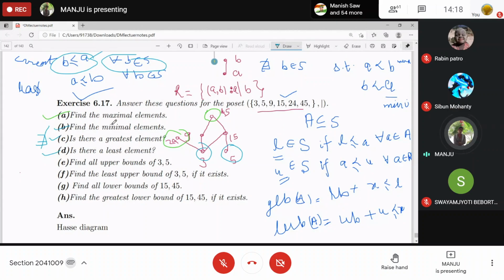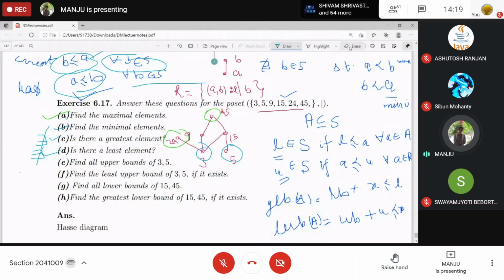What about the least element? No least element. There does not exist any element which is related to all the elements of S. So there does not exist a least element as well. Now find all the upper bounds of 3, 5.